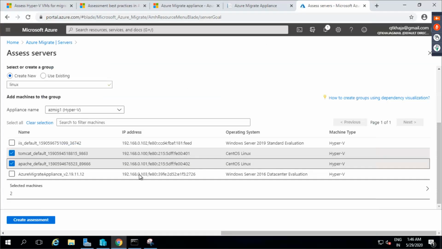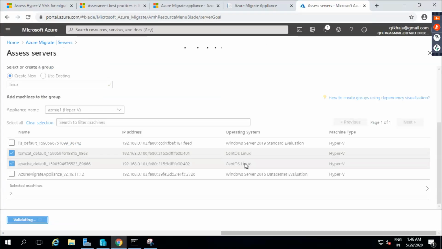Now let me copy this and then say create assessment. I'll assess Windows separately.